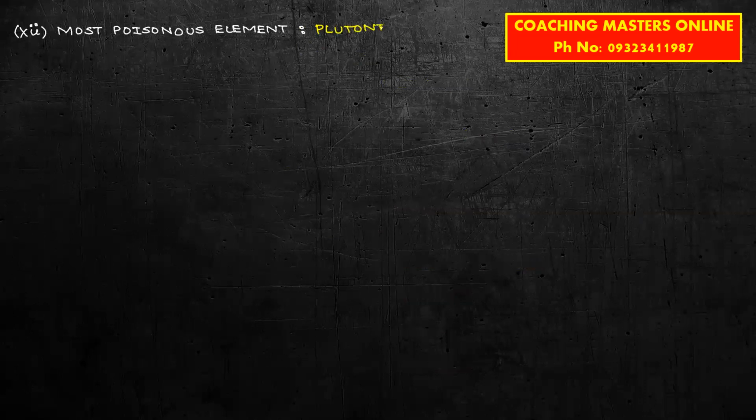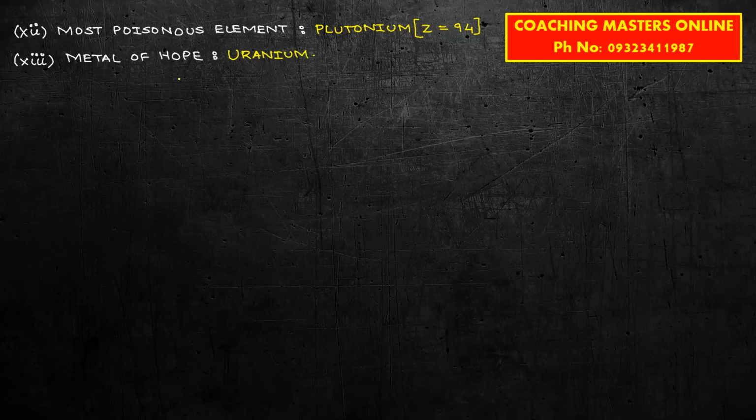And what is the atomic number of plutonium? अगर किसी ने पूछ लिया तो the atomic number of plutonium is Z equals to 94. Okay, वैसे तो ये question आएगा नहीं. You would just require to remember the name, that is plutonium is the most poisonous element. Okay, next one, metal of hope. इसको हम लोग हिंदी में आशा का मेटल या आशा का धातु भी बोलते हैं. Metal of hope is uranium. Okay, remember this, uranium, it is widely used in nuclear reactors and it is referred as a metal of hope. There are many research which are going on with uranium these days.